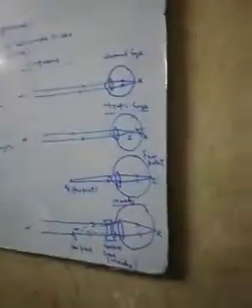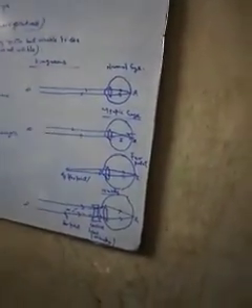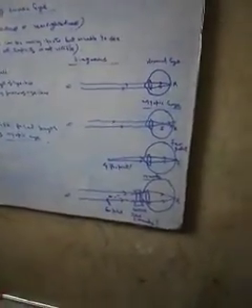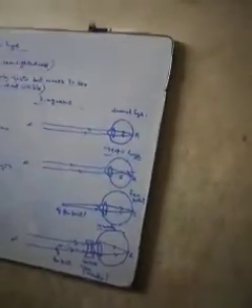Actually, when we talk about myopic eye, that is the case. So this far point is very important when we have to rectify the myopic eye. How the far point is important, that we will discuss.